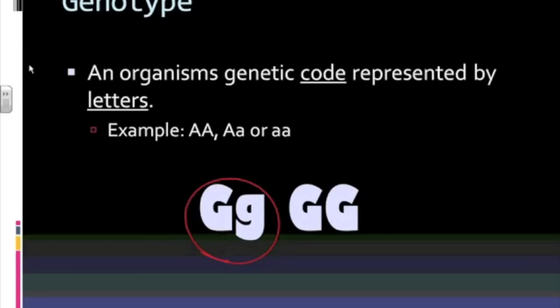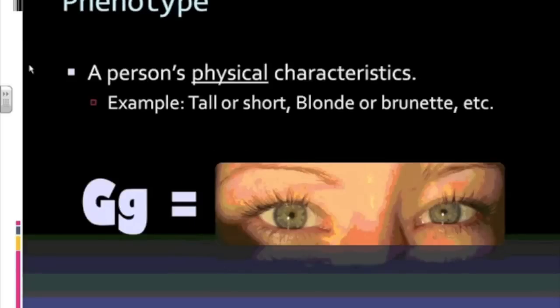Now, you really don't have a capital G and lowercase g floating around in your body. Okay, you have this DNA that does not have letters, but we, in the science of heredity, use letters to represent those characteristics. Okay, and we will continue to clarify this as we go along. So if I'm going back, let's look at this again. Okay, the eye color, okay, that is phenotype.